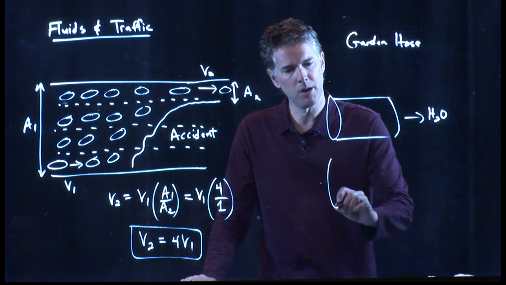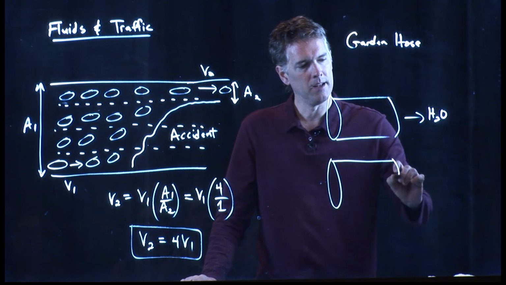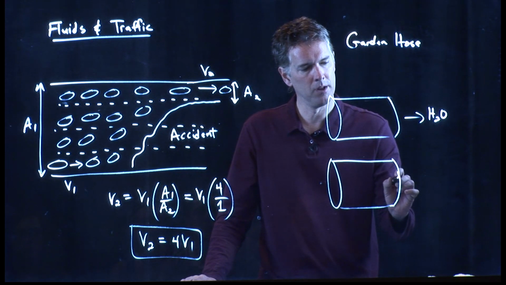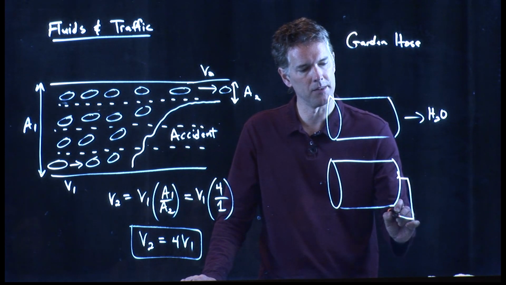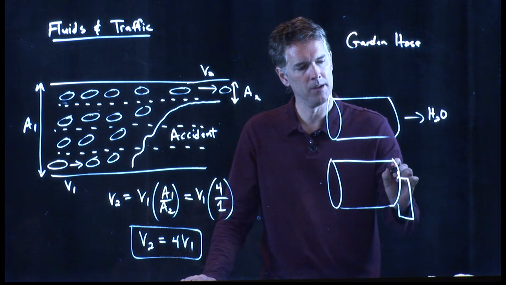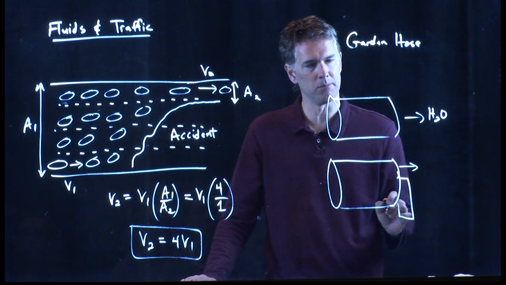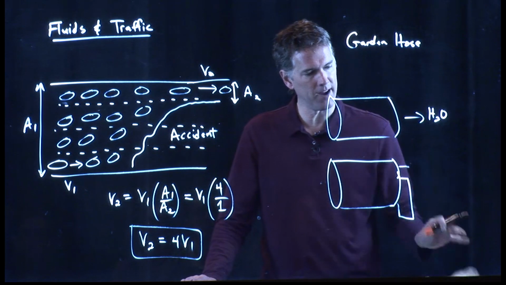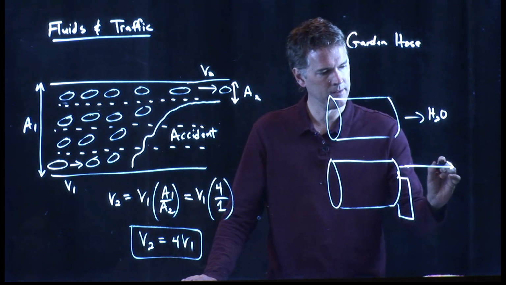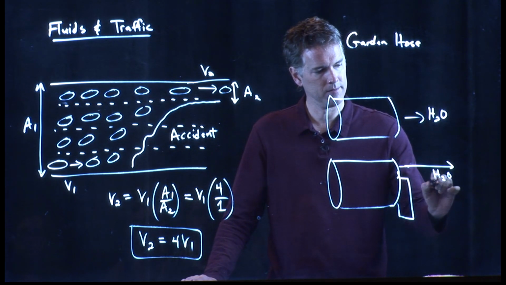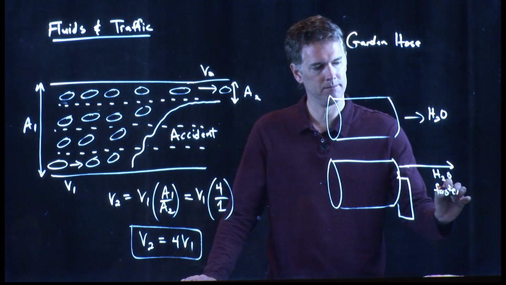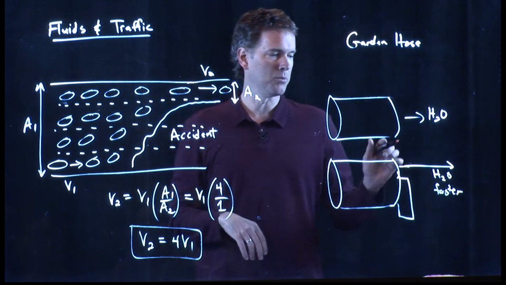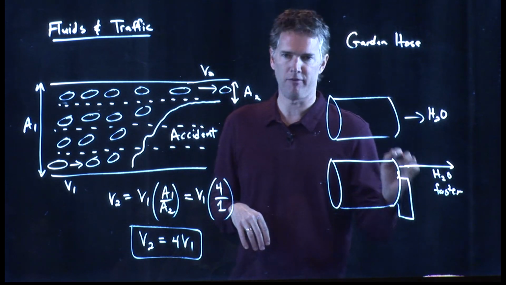So effectively what you've done is you have cut off some amount of the hose by putting a block right there. This is your thumb, and so now water only comes out of this region, and it comes out a lot faster. It's the same idea. You're constricting the area, which means that it has to come out faster.